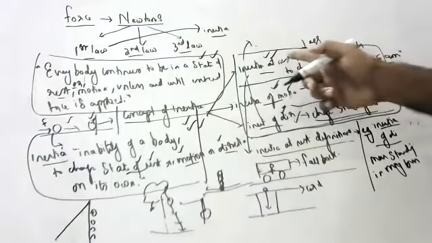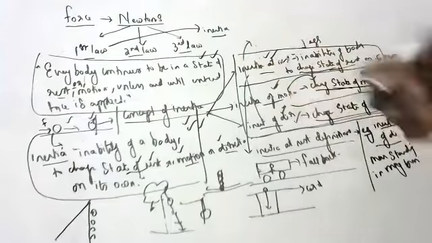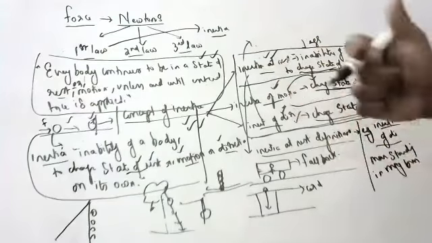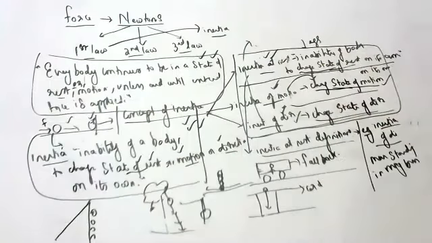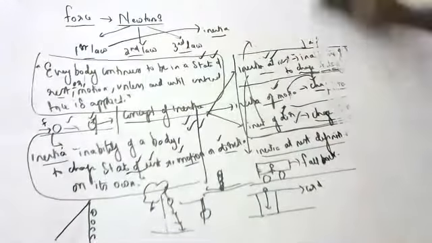Examples are very, very important because in the exam they will give different examples and ask you which is inertia of rest, which is inertia of direction, which is inertia of motion. Like that they will ask in the exam, children. So you have to learn them properly, children. Okay, so this is next one. This is Newton's first law, children.